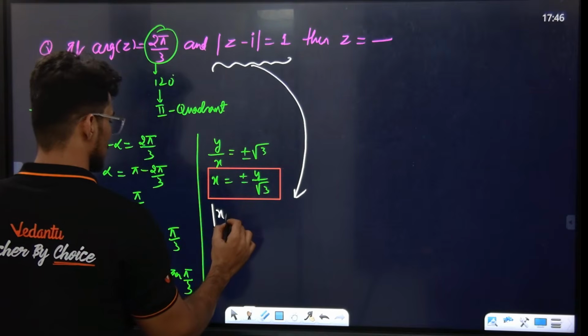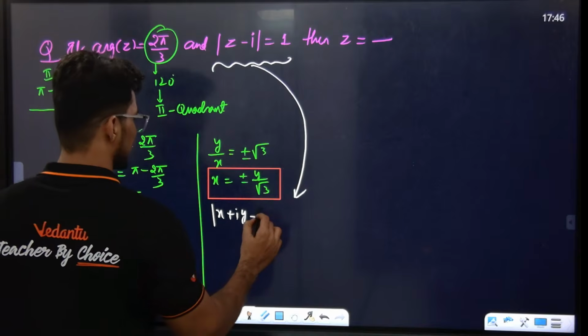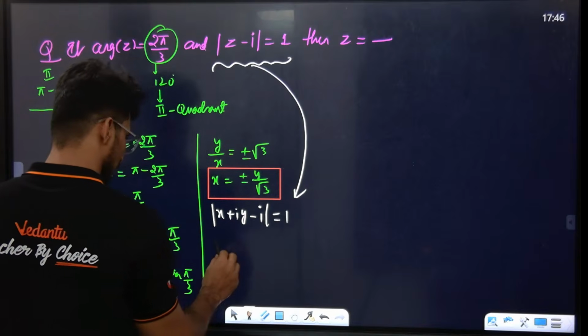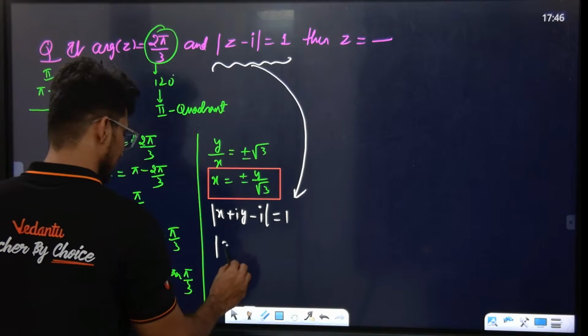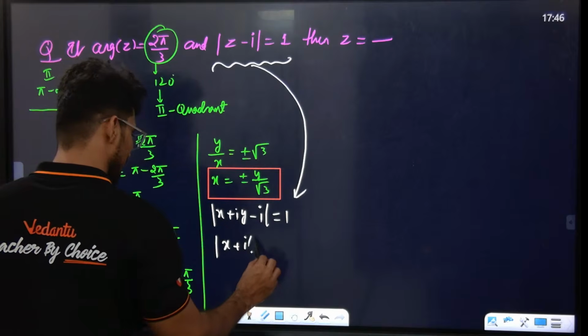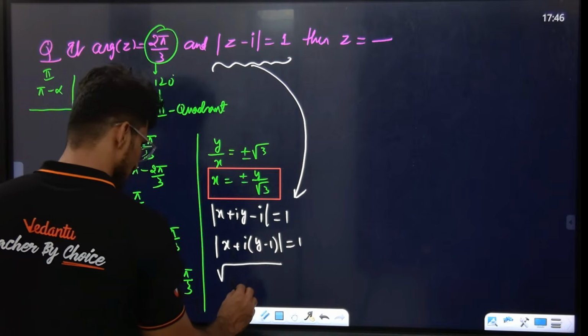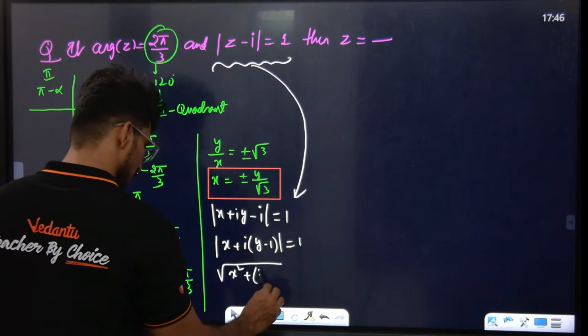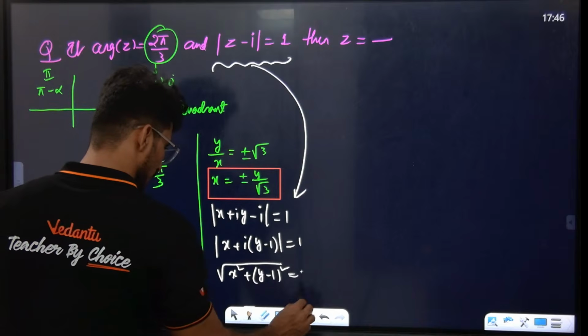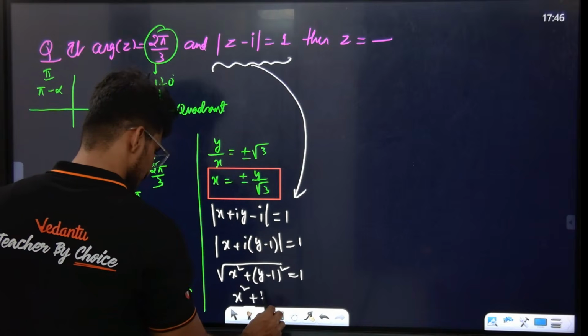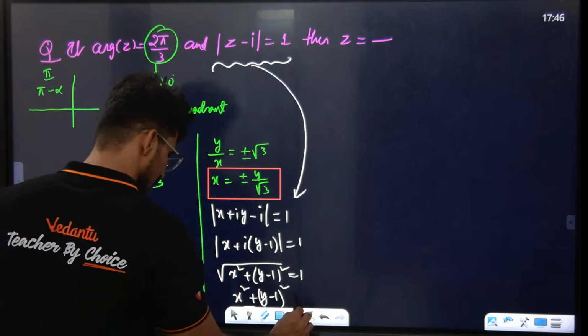Let us take the z value as x plus iy, and |z minus i| is equal to 1. Can I take i common from the imaginary part? Then |x plus i(y minus 1)| is equal to 1. What is the magnitude of this? Magnitude means modulus. So x square plus (y minus 1) whole square is equal to 1.